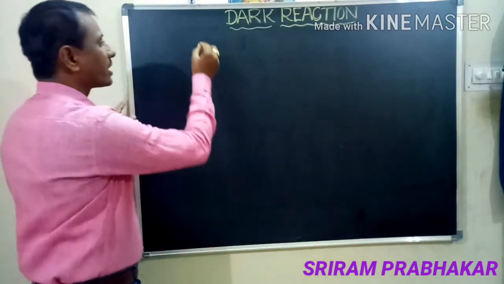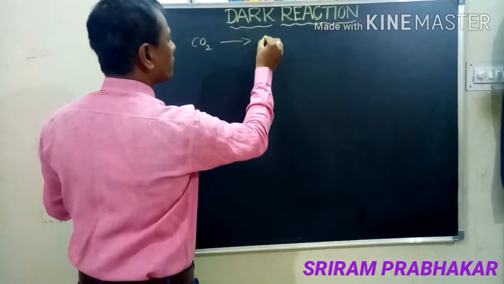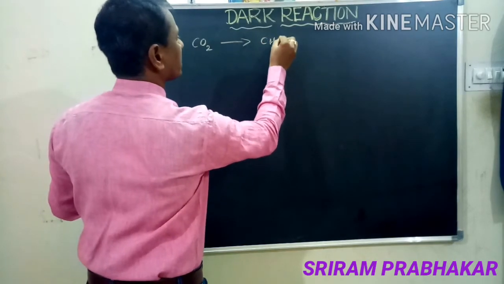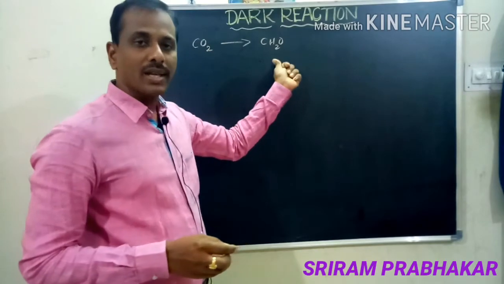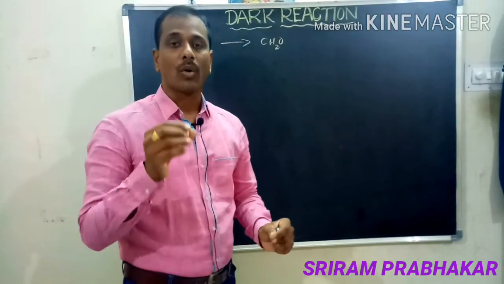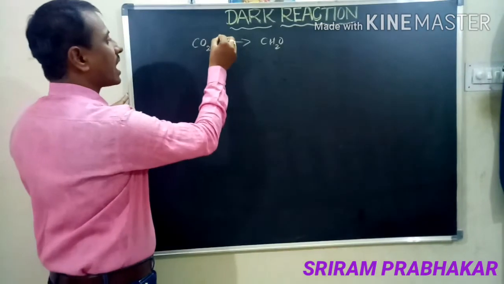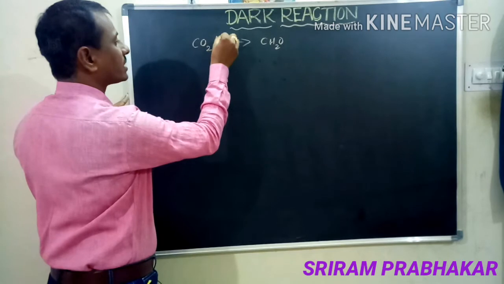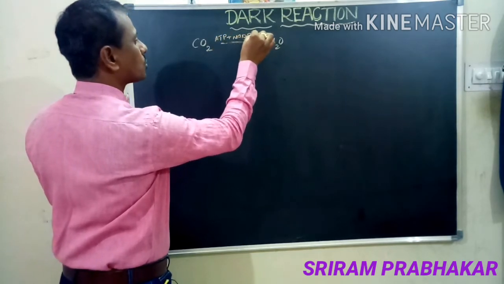What happens in the dark reaction? In the dark reaction, carbon dioxide is reduced into carbohydrates. Carbon dioxide is fixed as carbohydrate. So that means synthesis of carbohydrates takes place in the dark reaction with the help of the assimilatory power, that is ATP and NADPH2+.